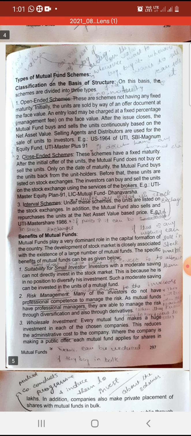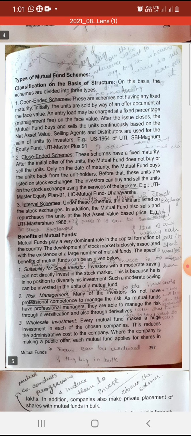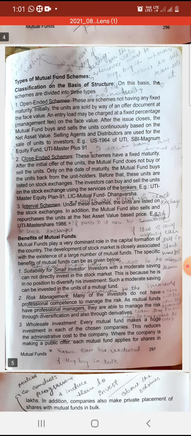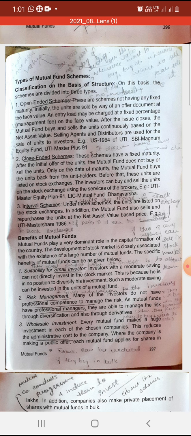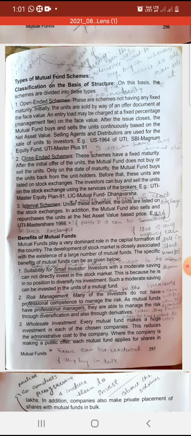If there are any fees to be charged, they will charge on the management fees, that is on the face value. Next is a close-ended scheme. This scheme has a maturity period. It means that once you purchase these securities, you have to wait till the maturity period. Then the mutual fund buys the units back from the unit holders on that maturity date.